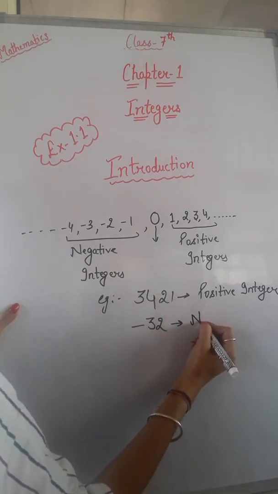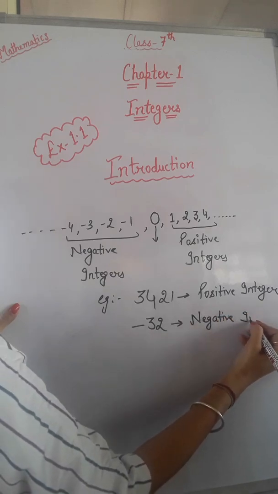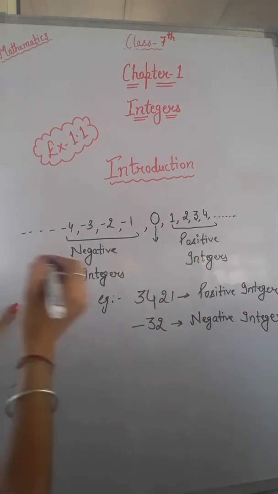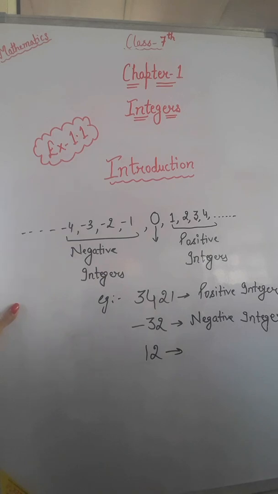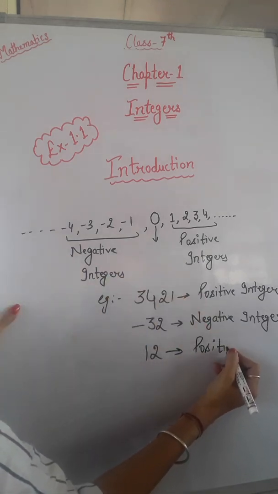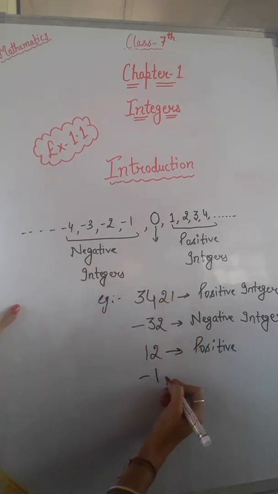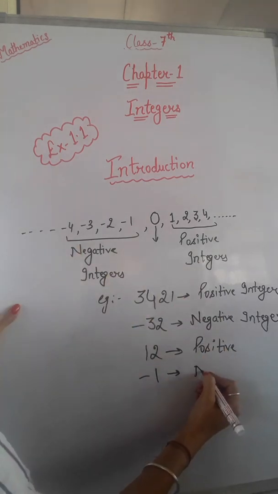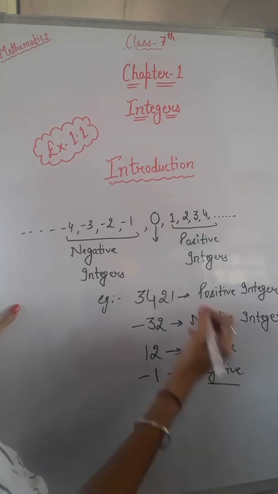This is your negative integer. Clear? So what is this? 12. If we have 12, which type of integer is this? This is again your integer. Which one? Positive integer. And suppose we have your -1. So which type of integer is this? This is your negative integer. Clear?